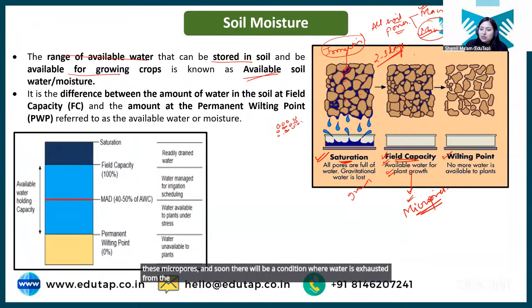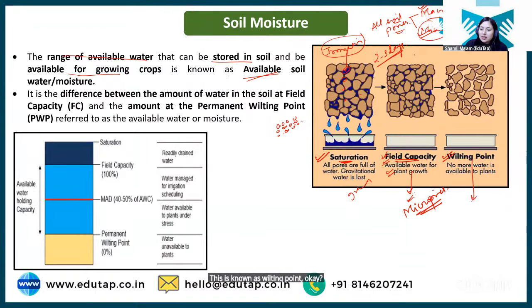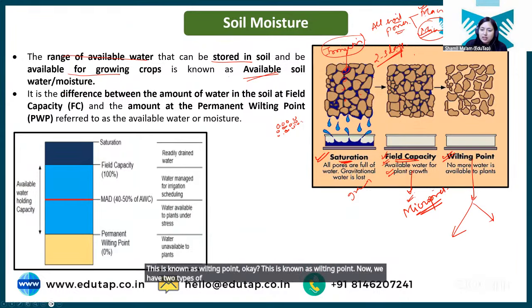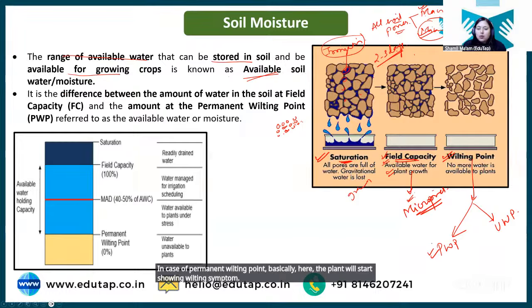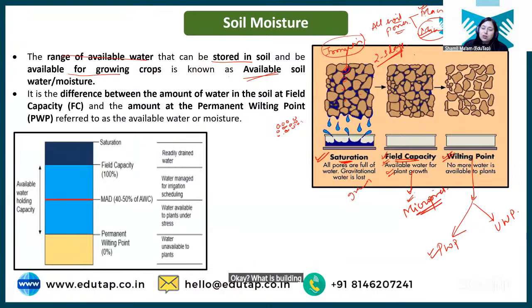This is known as wilting point. Now, we have two types of wilting point condition: first is permanent wilting point, and then we have ultimate wilting point. In case of permanent wilting point, here the plant will start showing wilting symptoms. What is wilting? The plant will start losing turgidity. It will fall.